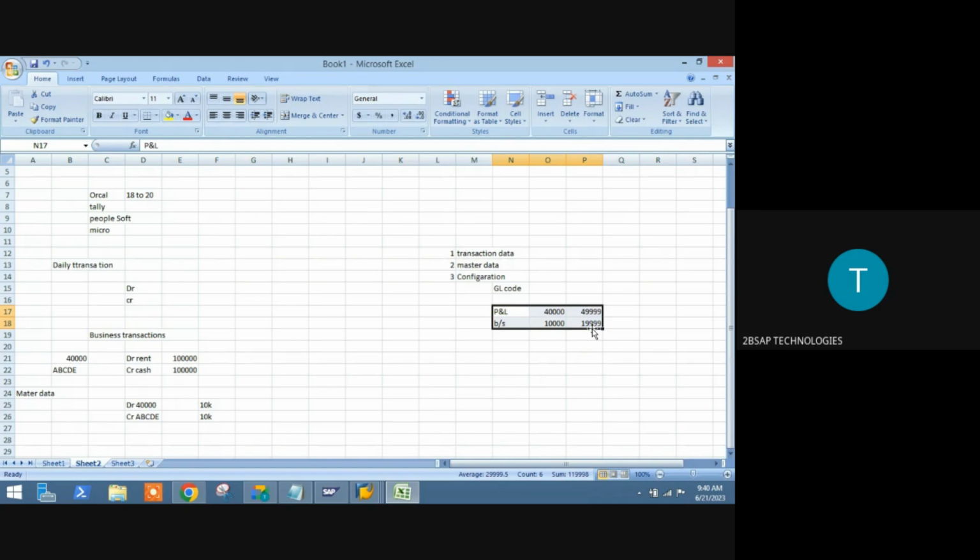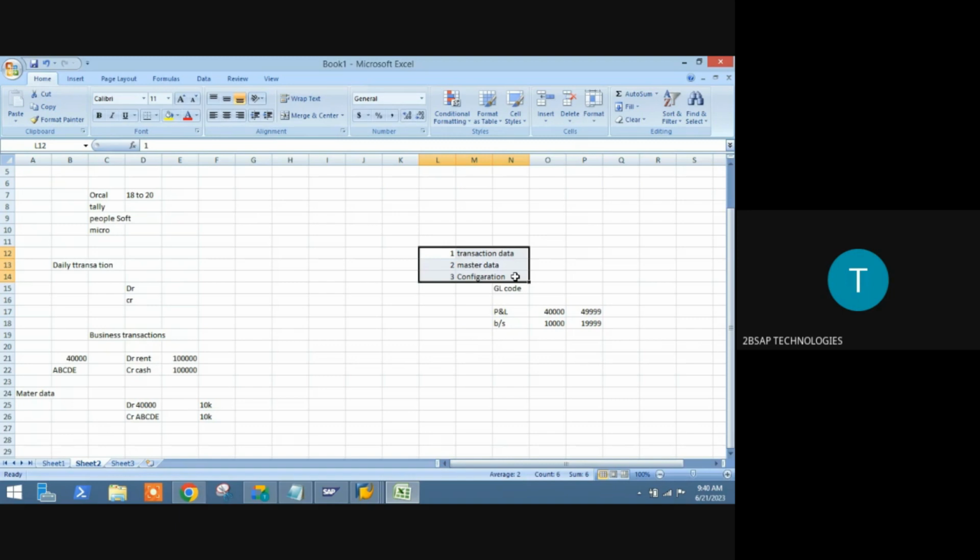But even though this is only your work, as a consultant you need to know how the system will behave in these three cases. Because you are mapping your entire business into the system, you need to know how it is going to work. Then only are you able to map it properly. These are the major things you need to learn in our course.